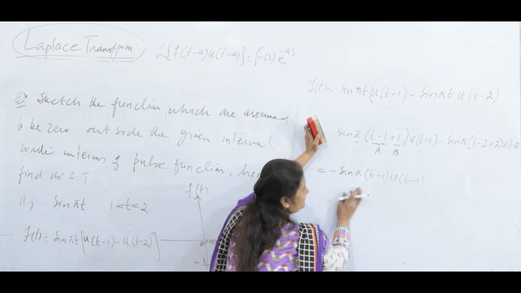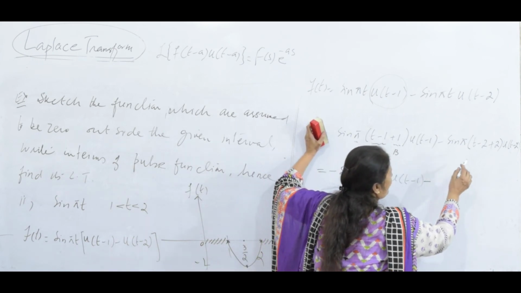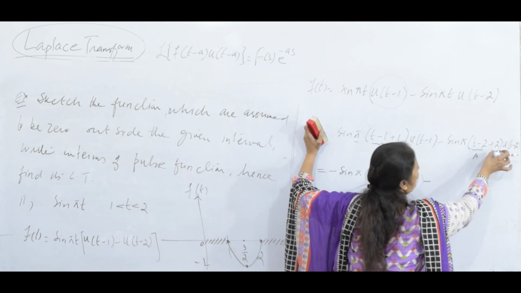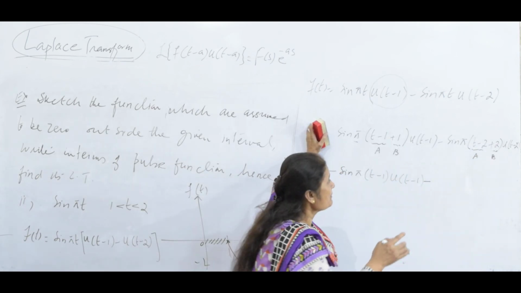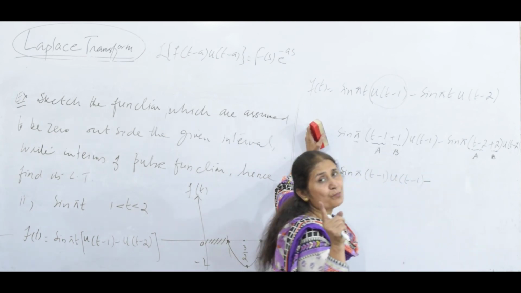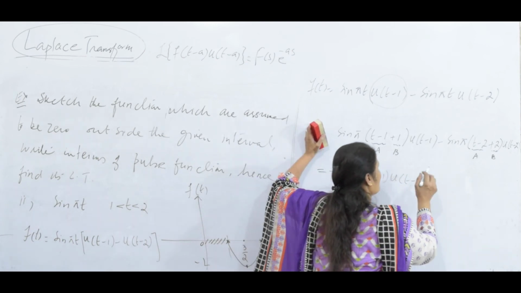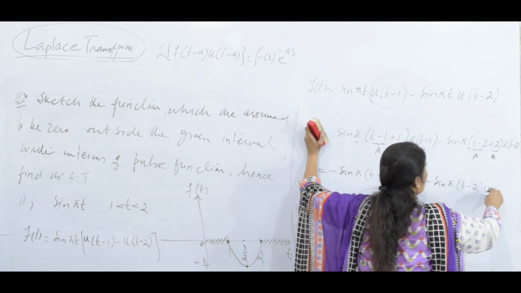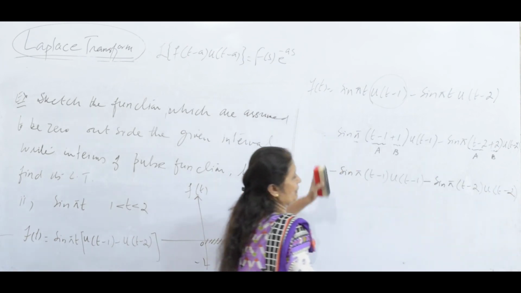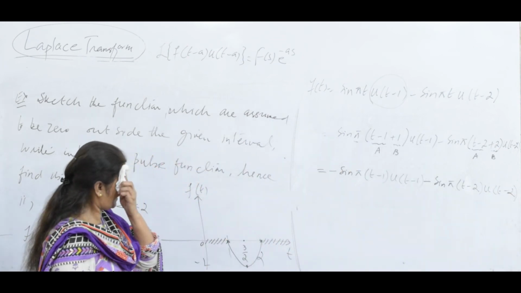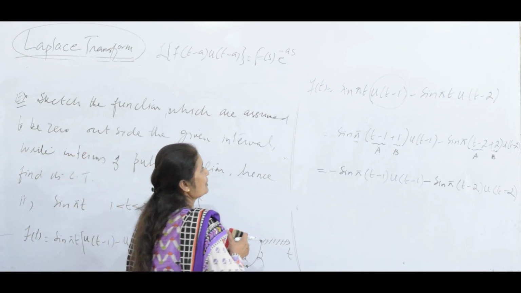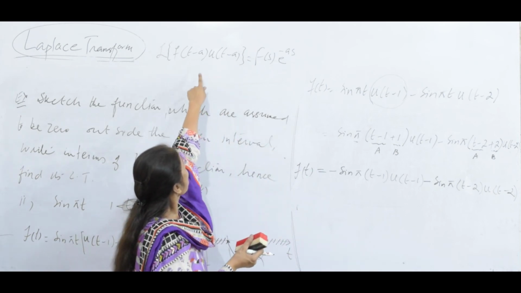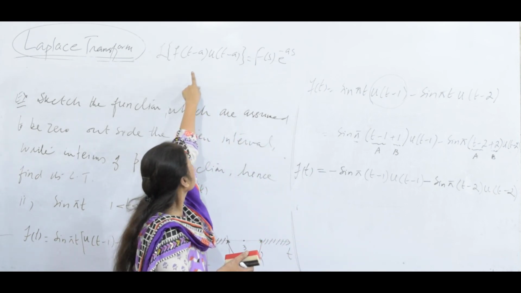First half is there. Let me do it again here. This is A and this is B. Sine of A cos of B. Cos of B means 2 is multiplied with pi, cos 2 pi. Cos 2 pi is 1. So the minus is as it is: minus sin pi t minus 2 unit step t minus 2. The other half of the trigonometric identity will vanish. Now this is ready for the Laplace transform to be taken. It is going to be like the unit step function, look at that, t minus A.